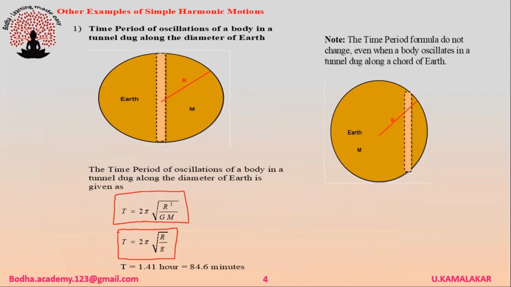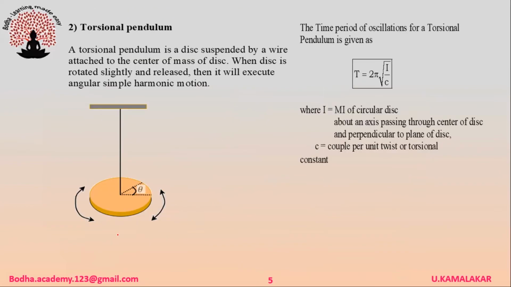Note, the time period formula does not change even when the body oscillates in a tunnel dug along a chord of Earth. A torsional pendulum is a disc suspended by a wire attached to the center of mass of the disc. When the disc is rotated slightly and released, it will execute angular simple harmonic motion. The time period of oscillations of a torsional pendulum is given as T = 2π √(I/C), where I is the moment of inertia of the circular disc about an axis passing through the center of the disc and perpendicular to the plane of the disc, and C is the couple per unit twist or torsional constant.